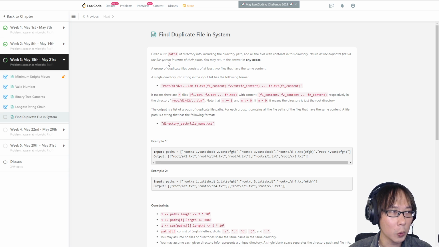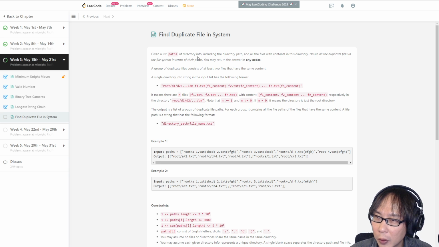Okay, so again, first, let's read the description. Find duplicate file in system. Given a list paths of directory info, including the directory path and all the files with content in that directory, return all the duplicate files in the file system in terms of their paths.